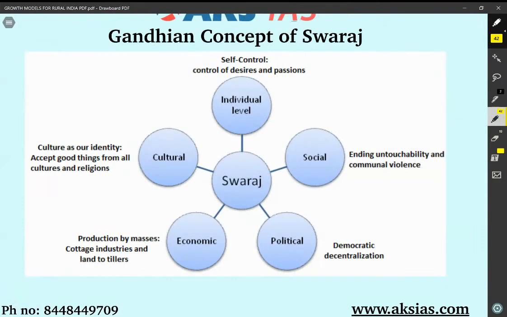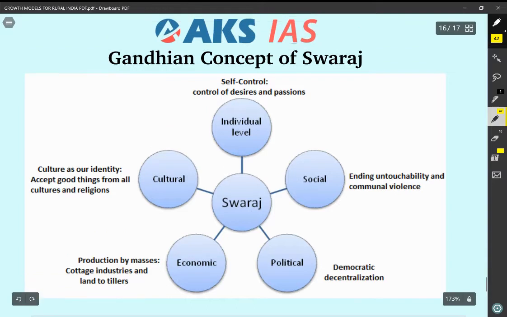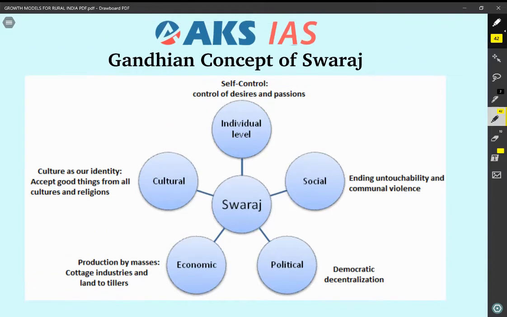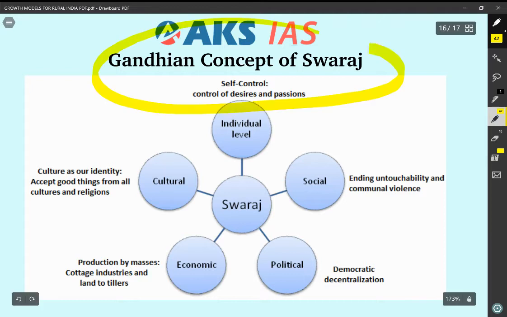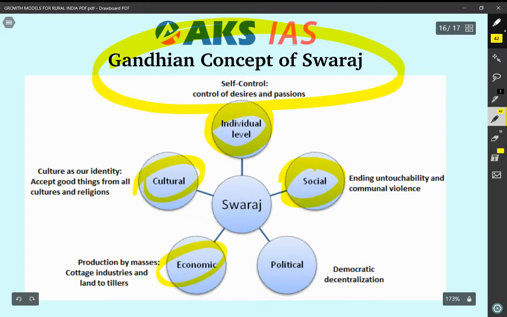So the author ultimately states that we have to take the best and the useful principles from both these models and implement them in India, modifying them so as to cater to indigenous needs and circumstances. So in this flowchart you have the Gandhian concept of Swaraj. Swaraj, Gandhi says, should be at the individual level, social level, cultural level, economic level, and political level. At the political level, Swaraj means democratic decentralization.